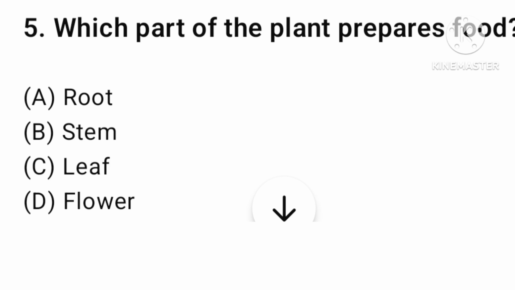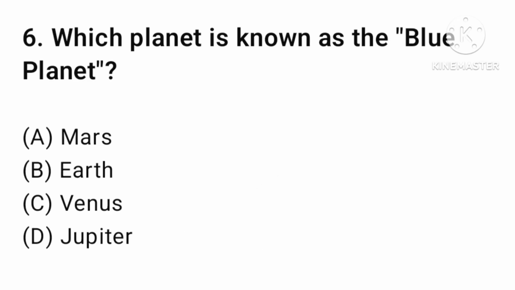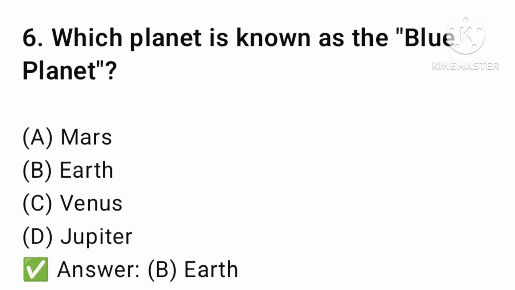Root, stem, leaf, or flower? The answer is option number C, leaf. Which planet is known as a blue planet? Mars, Earth, Venus, Jupiter? The answer is option number B, Earth.